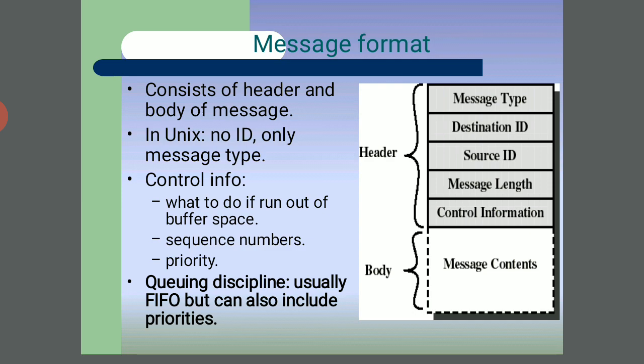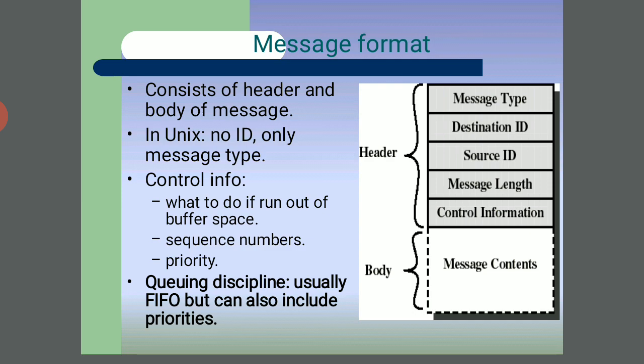So the second program execution is completed, and the program is ready to execute. This is the header file, and the body is there. In the header there is the message type, the destination ID, the source ID, the message length, and the control information. In the body, there are the message and the contents.